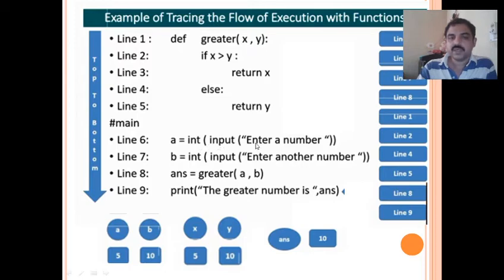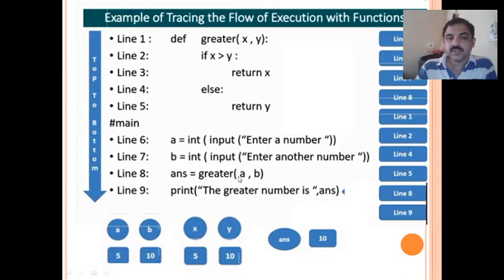So what is done? int(input("Enter a number")). So a number is entered and stored in a. Next, line 7 will be executed. So here another number is accepted and stored in b, right? So a variable a with 5 is stored, a variable b with 10 is stored. Now control comes to the next line, that is line number 8, right? In line number 8, what is written? You see, ans = greater(a, b).